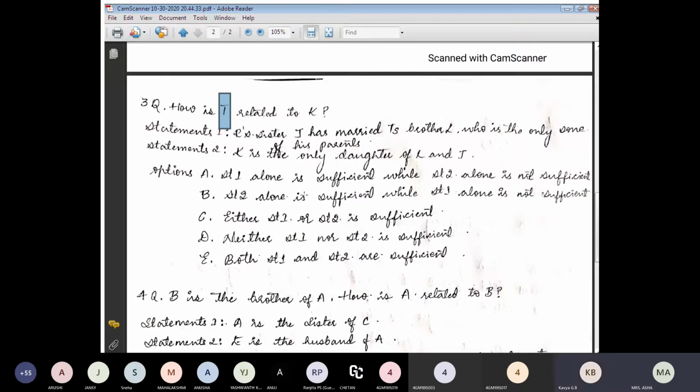Okay, so Varma is telling that T is the uncle for K. Kavya is telling that T is auntie for K. So two different answers are there. Because of this confusion, please try to analyze these types of problems. Okay, Kavya, you can continue with the fourth problem.